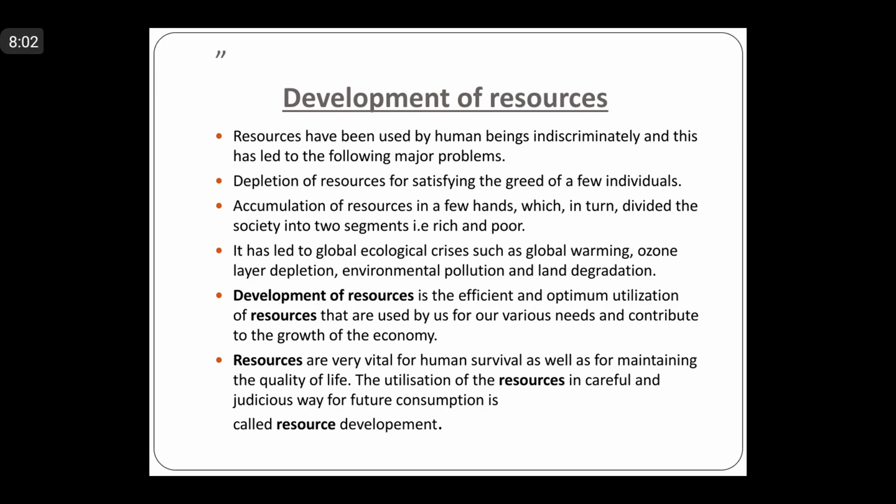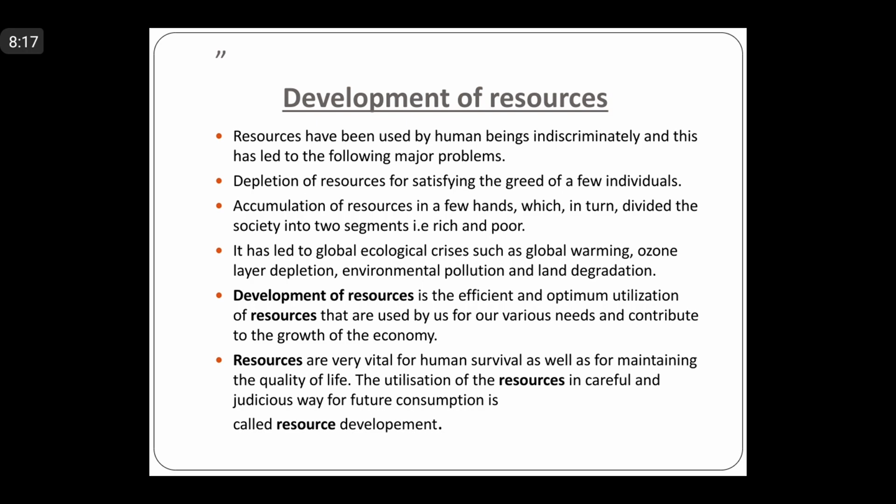So we can say that it's the involvement of the people that ensures resources cannot be exploited recklessly.